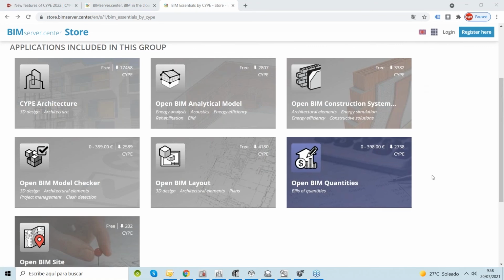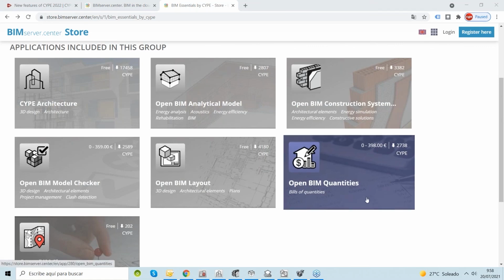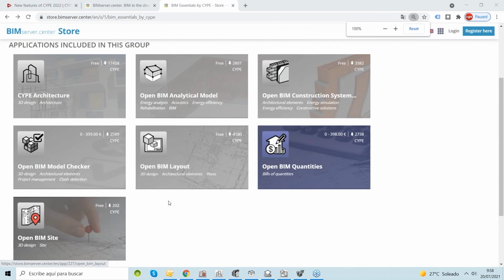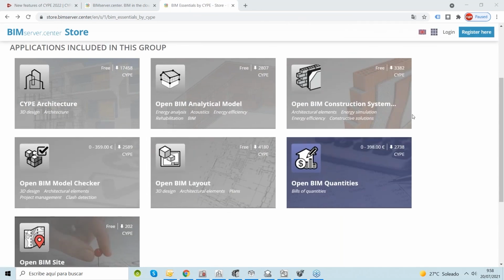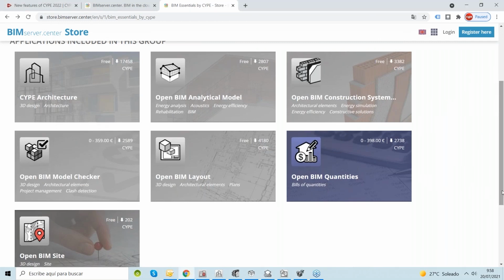As you can see here, we are working all the time with all the power that BIMserver.center can provide us as a team. We have worked on this project in the last couple of days, sharing IFCs back and forth. And as you can see, the BIM Essentials are basically what you would use as a starting point for your projects, and from then on continue with all the different gamut of programs that we have for different installations, like sanitary systems, electricity, and so on. It's our stepping stone into the architectural world.